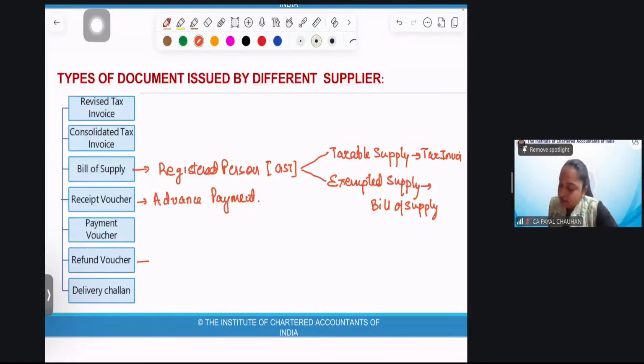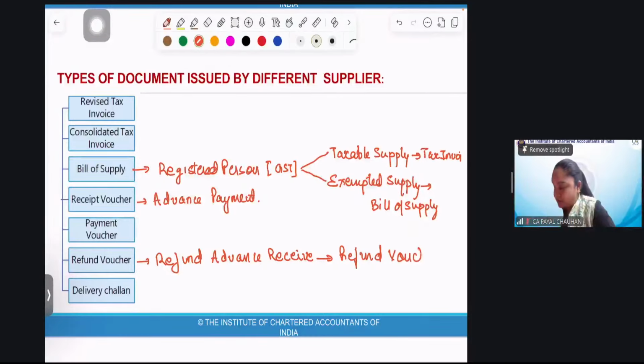Then, due to some circumstances, sale could not be made. That means I have to refund the advance received. Then, I'll issue a refund voucher.